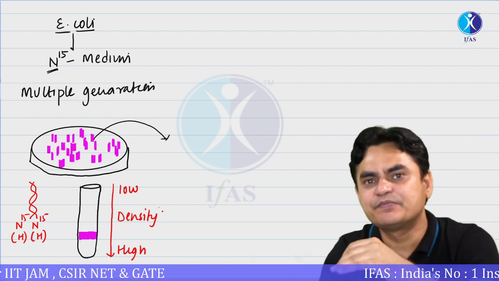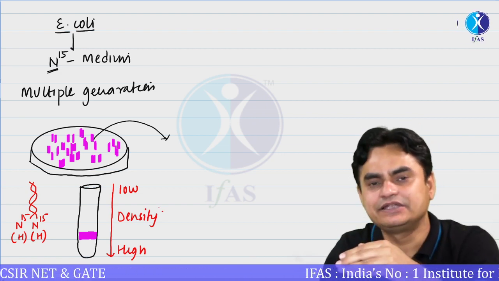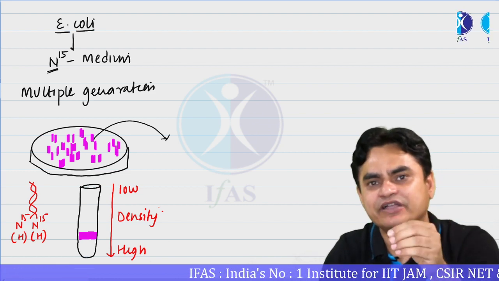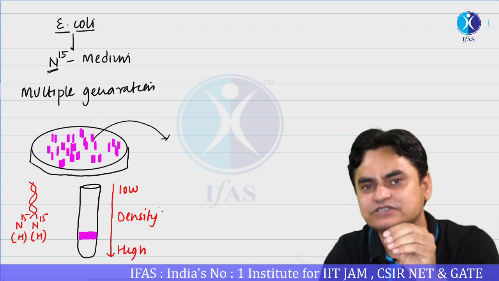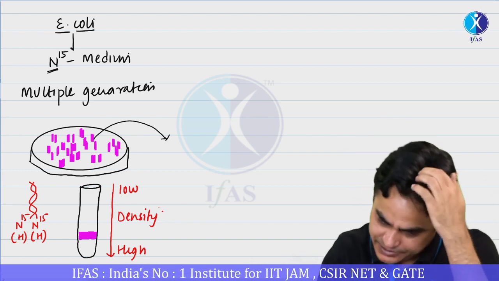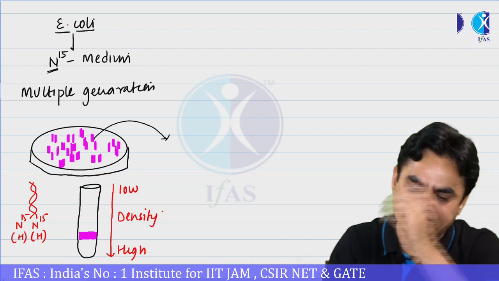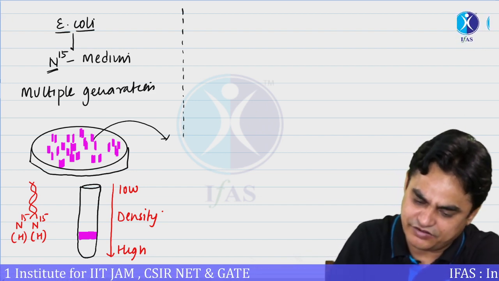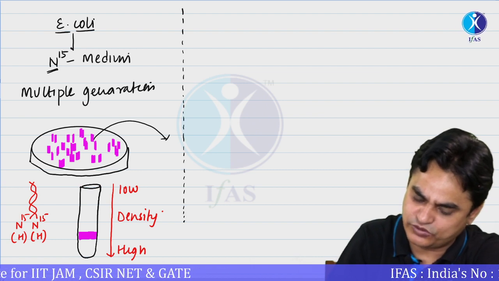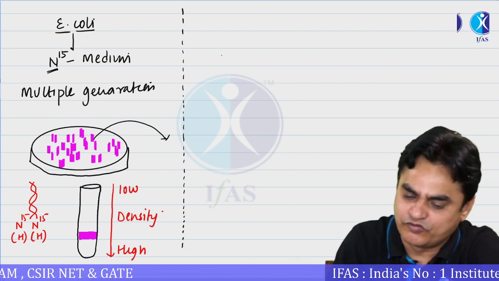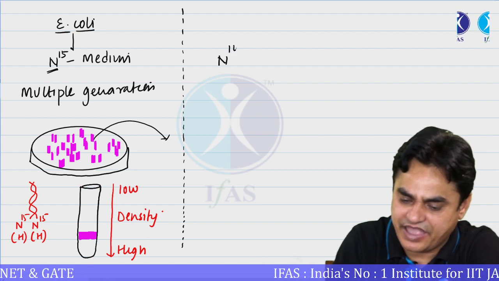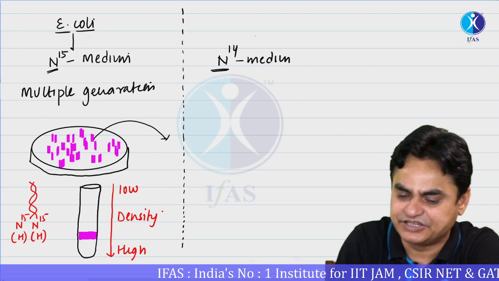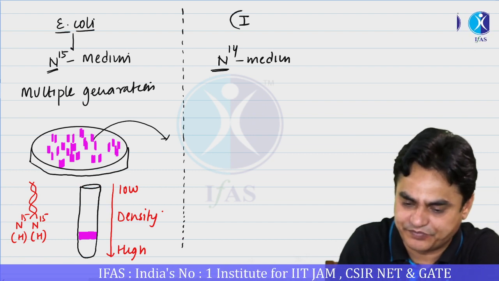There is one sharp band, which suggests that all the bacteria have only one type of isotope of nitrogen, and that is N15. Is it clear? Then they transferred these bacteria to another medium containing N14, and placed them there for one generation.